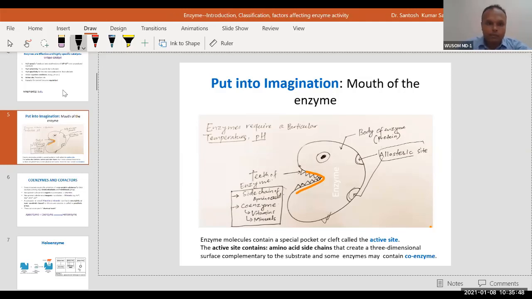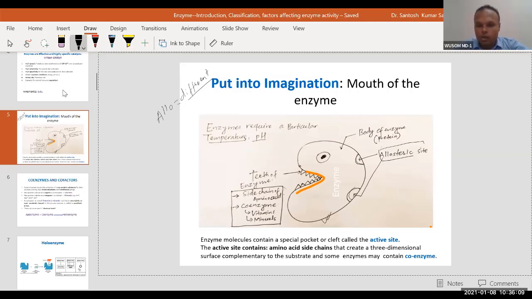Allo means different. You know, what is the meaning of allo? Different. Steric means the space, the special configuration. So you can see the different sites where something binds.